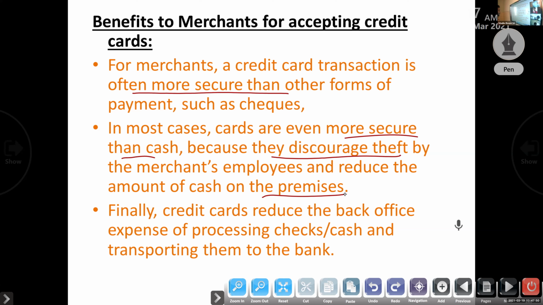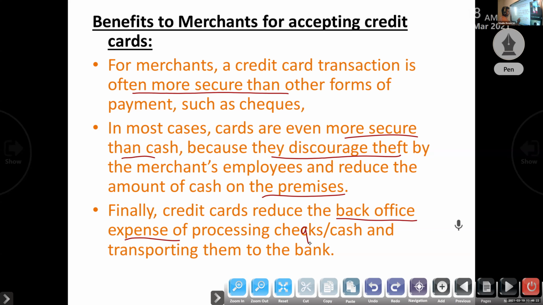Next one, credit card reduces the back office expenses. Suppose you receive a check from the customer, what do we have to do? We have to go to the bank and collect the amount from the customer. It will take time. For that we have to go to the bank, so there is a transportation expense and a labor expense also. So it reduces the back office expenses.